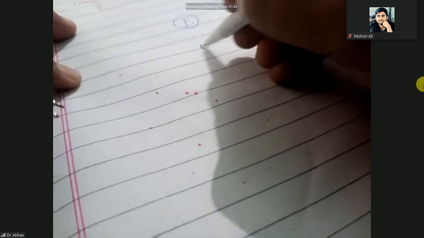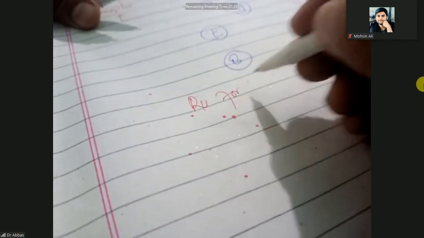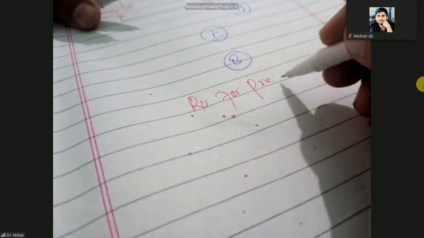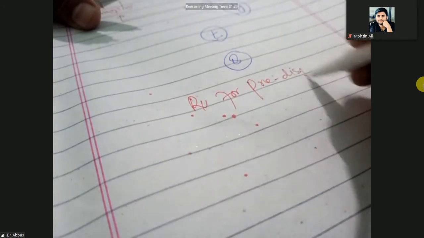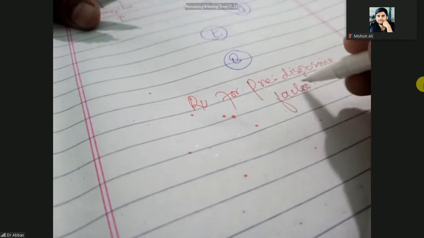So before going to treat this, you have to treat the predisposing factor. It means you have to eradicate the predisposing factor. You know, when you want to treat any disease, first you will focus on treating the factor or etiology of that disease.